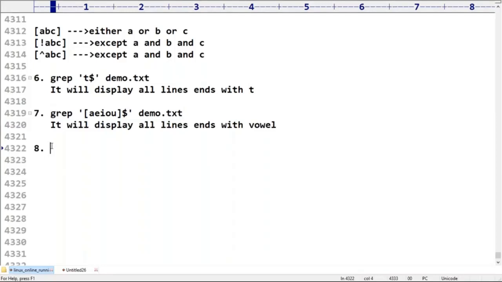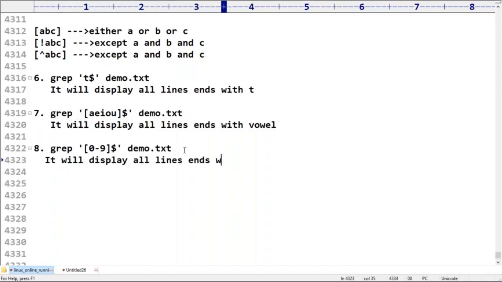Observe a bit carefully. Next I'm taking grep, same thing only. Here, 0 to 9 I'm taking, sir. Can you please tell what it's going to do? Yes, friends, what will it do? It will display all lines that end with a digit.